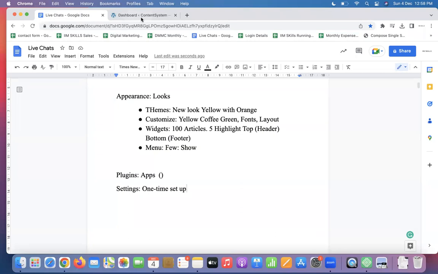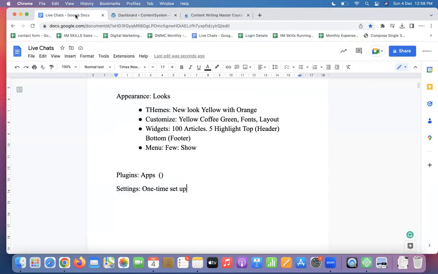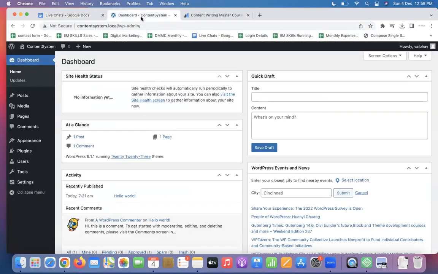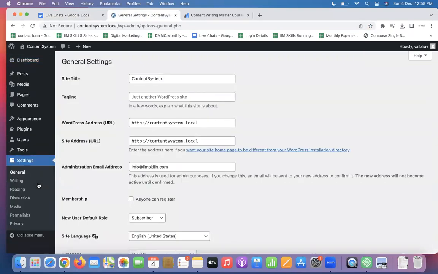Setup is like a new account setup. Everyone will be doing that. So let's go ahead and talk about the practical implementation of WordPress. Settings. First, general settings. Title: whatever you have as a website title, add that. Content writing company, I'm doing this. You have your own, so whatever you have, do that.